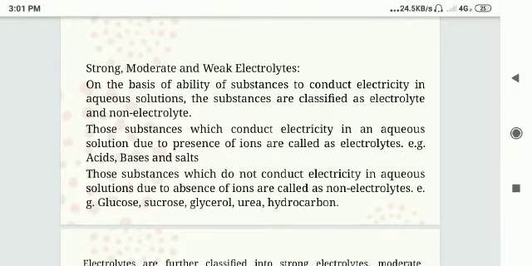Strong, moderate and weak electrolytes. On the basis of the ability of a substance to conduct electricity in aqueous solution, substances are classified as electrolytes and non-electrolytes. Those substances which conduct electricity in an aqueous solution due to the presence of ions are called electrolytes. For example, acid, base and salt. And those substances which do not conduct electricity in aqueous solution due to the absence of ions are called non-electrolytes. For example, glucose, sucrose, glycerol, urea, hydrocarbon, etc.